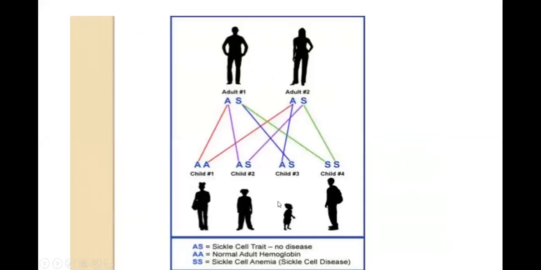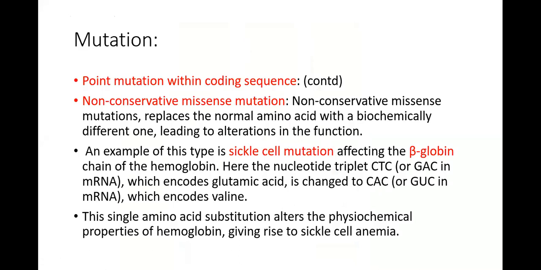Two of the offspring will get sickle cell trait, but one child is going to have both S's from both the parents, and this person is going to suffer from sickle cell anemia. So this is the inheritance of sickle cell anemia if both parents are carriers of the sickle cell trait. I hope this is clear.